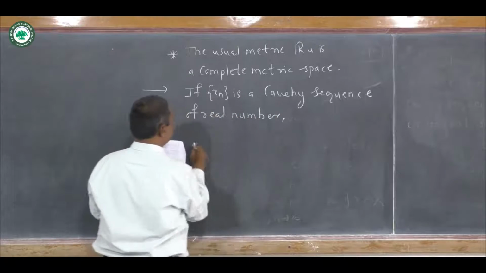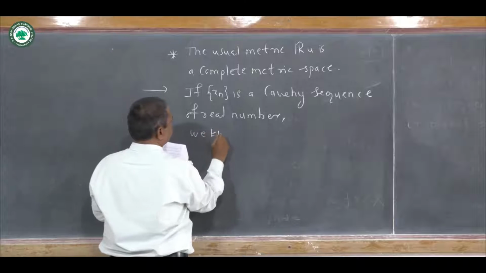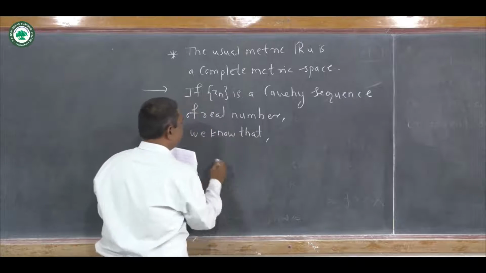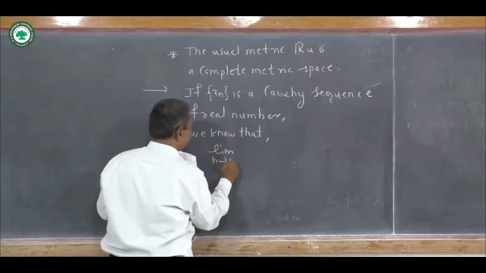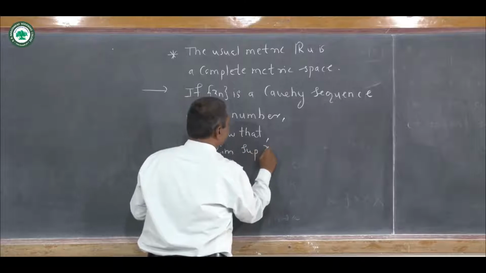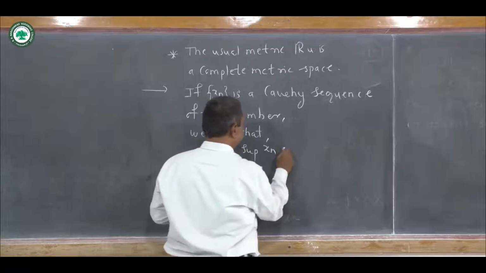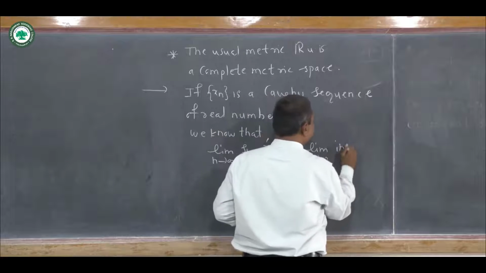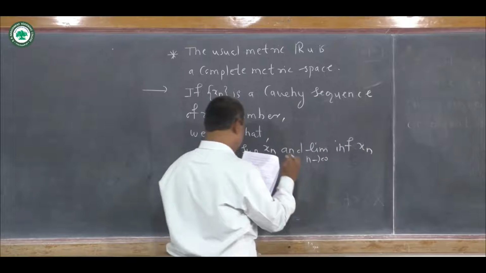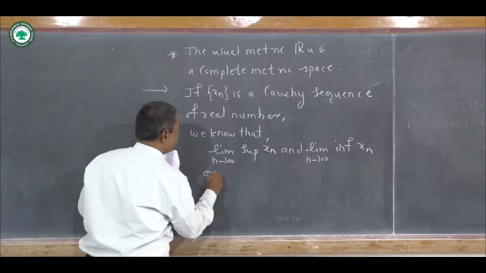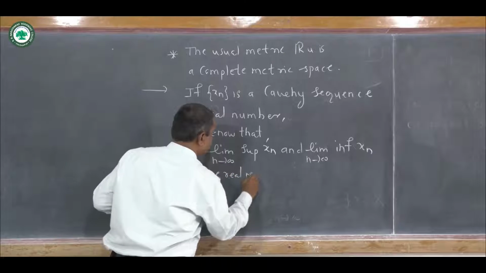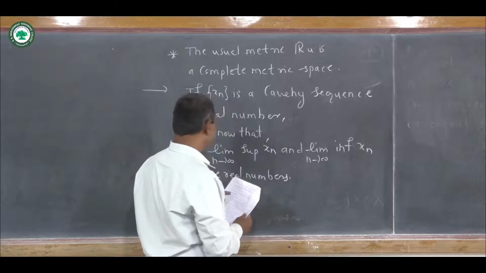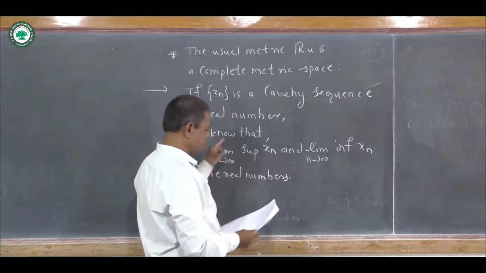then we know that limit n tends to infinity of superior of xn and limit n tends to infinity of inferior of xn are real numbers here. Okay. Now we are going to show that this sequence is convergent here.